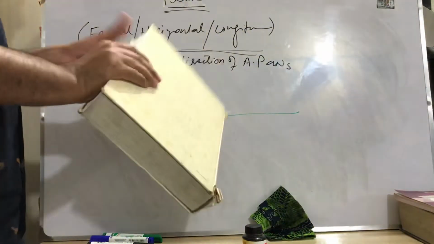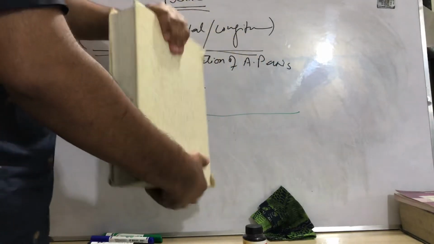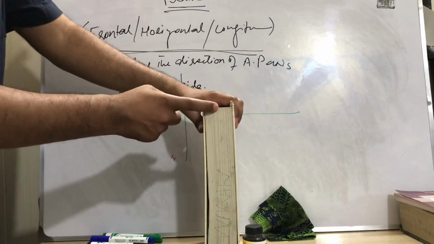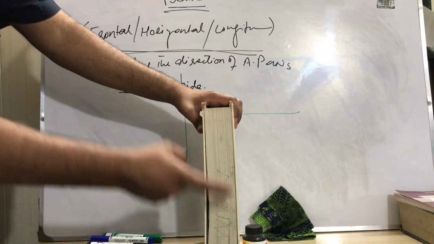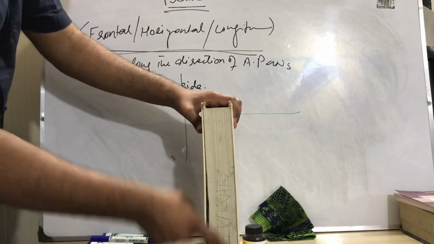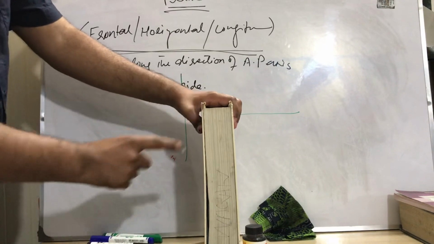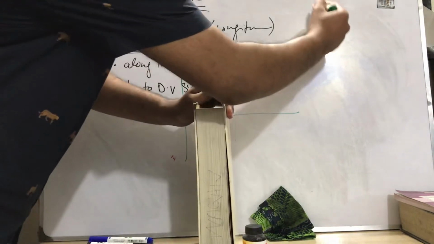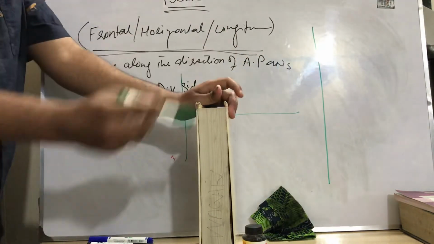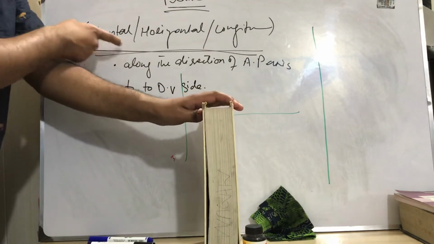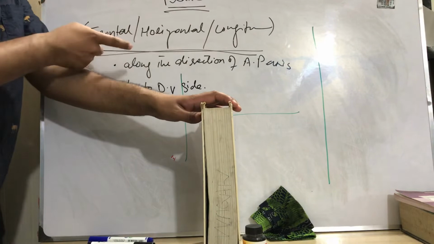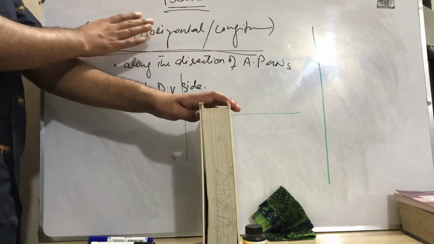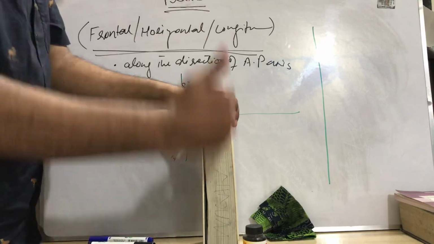Consider this book as an organism. We know this is its anterior part and this is its posterior. This is the anterior posterior axis in this direction. I told you that frontal, horizontal and longitudinal planes are always in the direction of the AP axis. So this plane is directed from top to bottom.